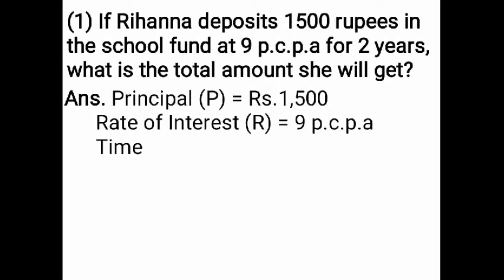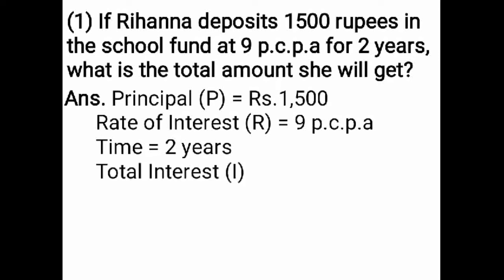Then time is given 2 years. Time is period. How many years? That is the time. You have to find total interest and then you have to find amount. Before you find the amount, you have to find total interest and then you have to use the formula of amount. Now you have to use the formula of interest.